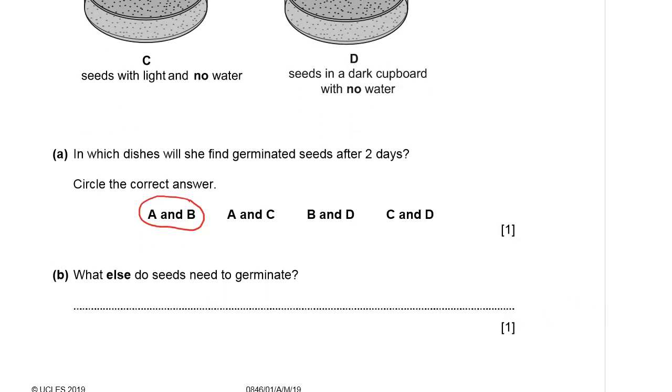Part B. What else do seeds need to germinate? For germination, seeds will not require light, but will require correct warmth, or what we call the correct temperature. Of course, they don't require light, because light is for the purpose of photosynthesis when they have developed leaves.